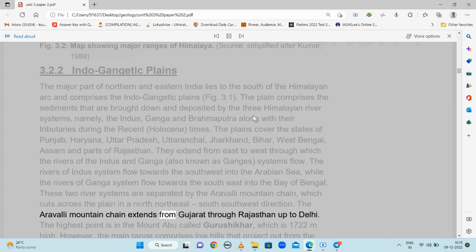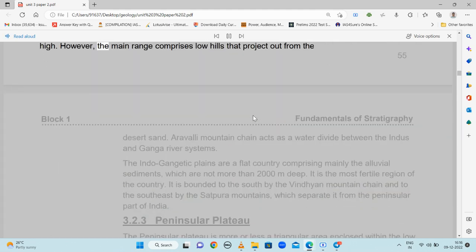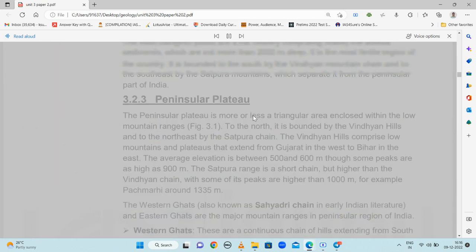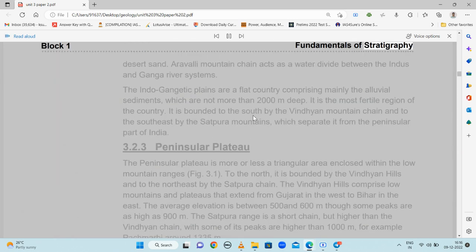The Aravalli mountain chain extends from Gujarat through Rajasthan up to Delhi. The highest point is in Mount Abu, called Guru Shikhar, which is 1722 meters high. However, the main range comprises low hills that project out from the desert sand. Aravalli mountain chain acts as a water divide between the Indus and Ganga river systems.